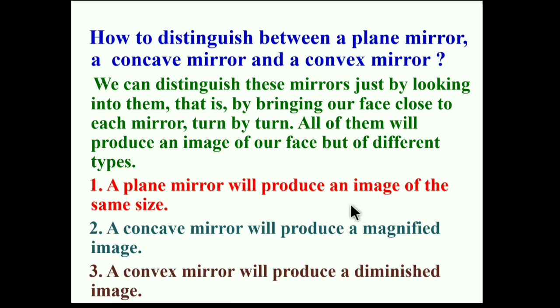A plane mirror will produce an image of the same size. A mirror which produces the same size image is a plane mirror. A concave mirror will produce a magnified image. If you bring your face near to the mirror and you observe a large size, magnified image, then that is the concave mirror. A convex mirror will produce a diminished image. If you bring your face near to the mirror and you get a diminished image, then that is the convex mirror. Like this we can distinguish the mirrors.